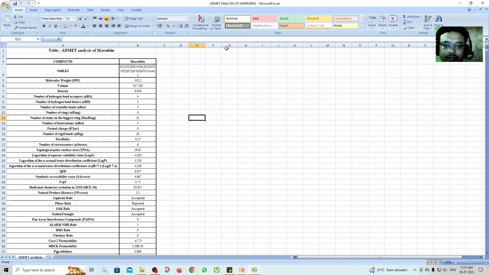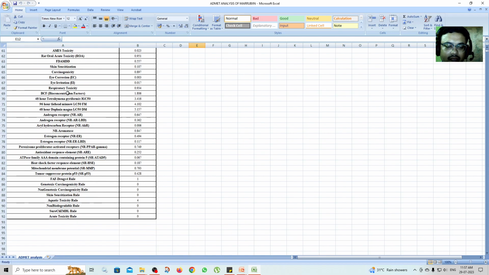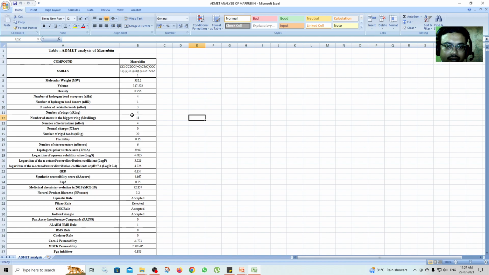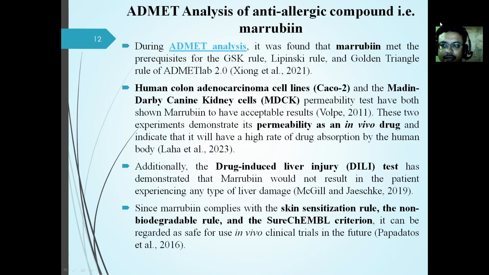During this ADMET analysis, the data is visible here. Here you can see various parameters have been analyzed, and on the right hand side, these are the data obtained from the ADMETlab 2.0 analysis, and it has been found that marubin has qualified the GSK rule, Lipinski rule, and Golden Triangle rule of ADMETlab 2.0.